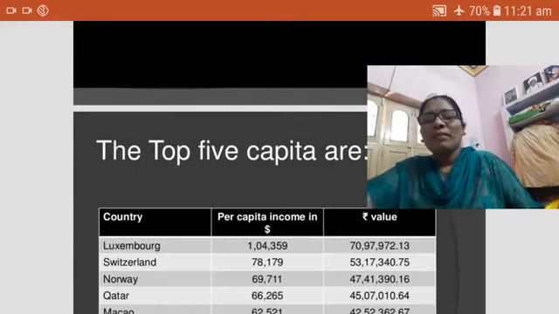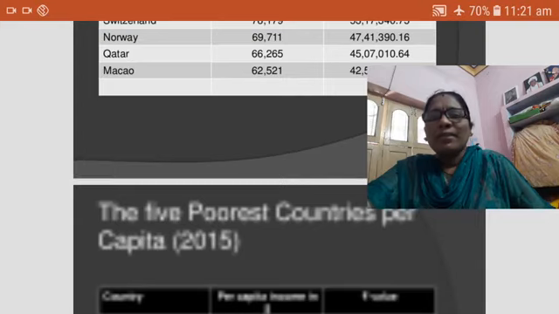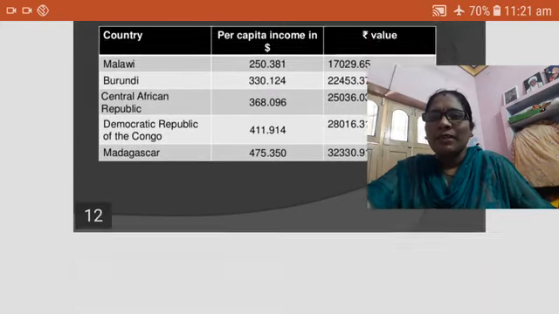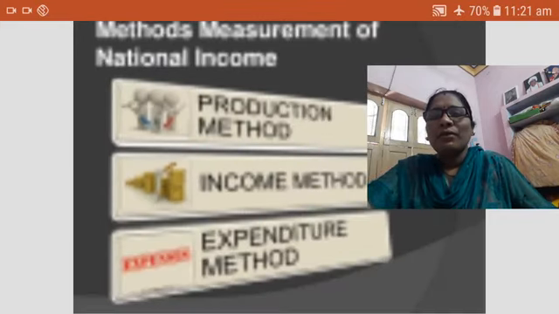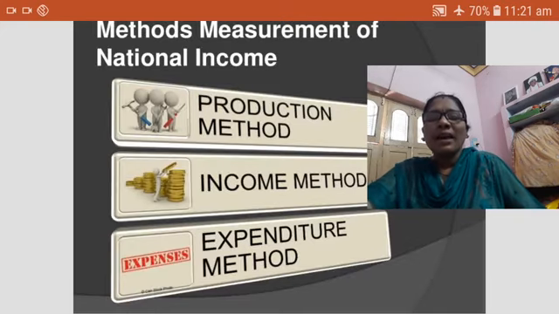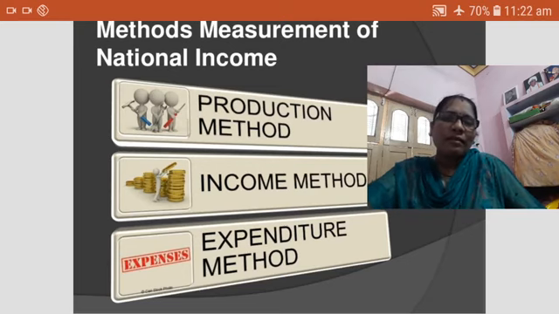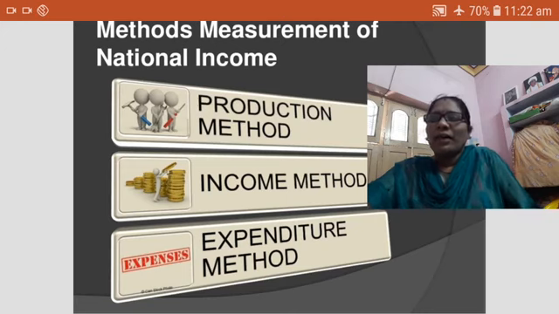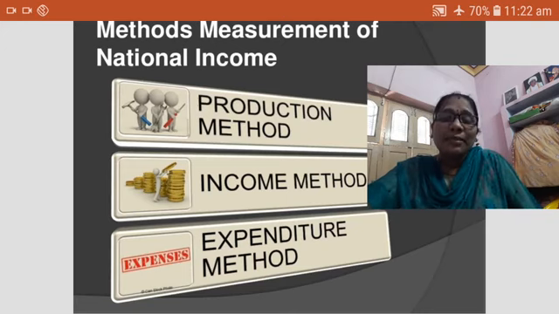So here we are discussing the concepts of the national income. Next, we are discussing the measuring methods of the national income. This is a very important topic, measuring methods. Measuring methods are the calculating methods.